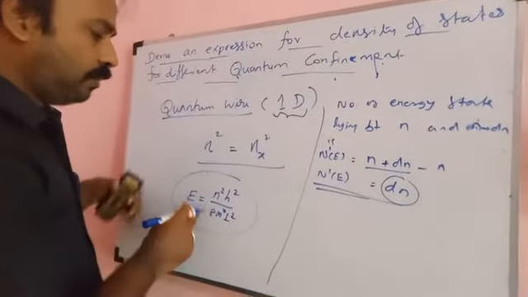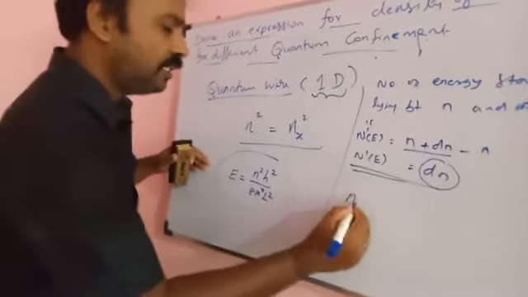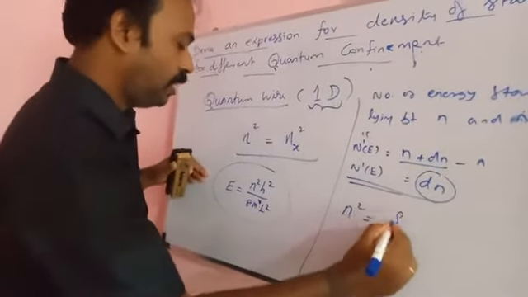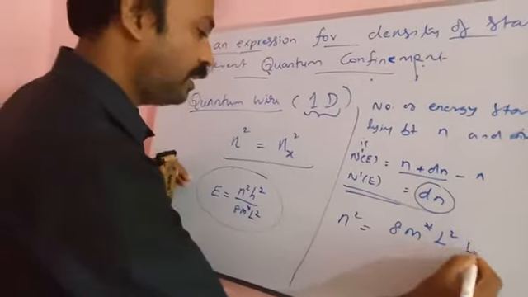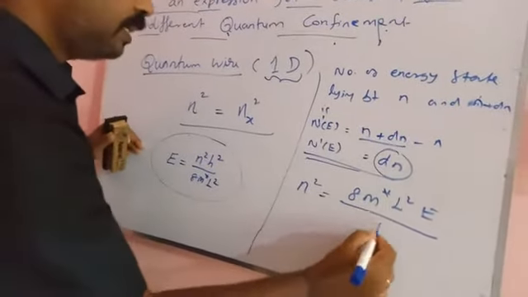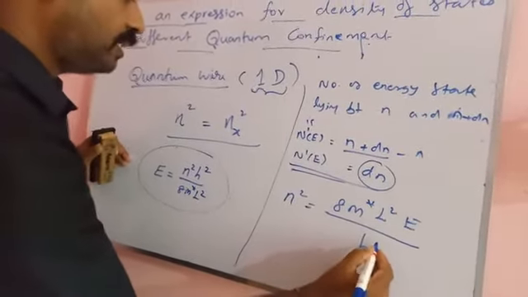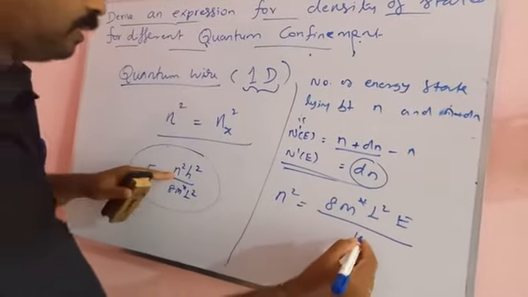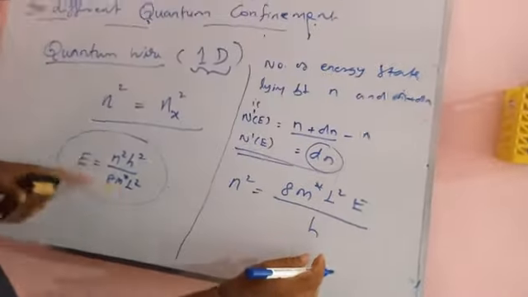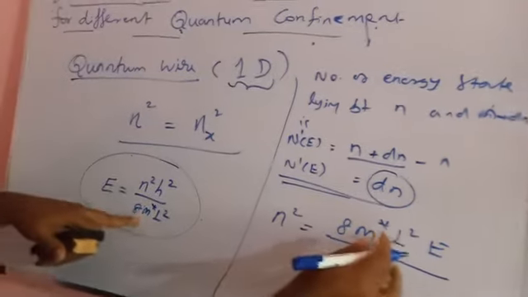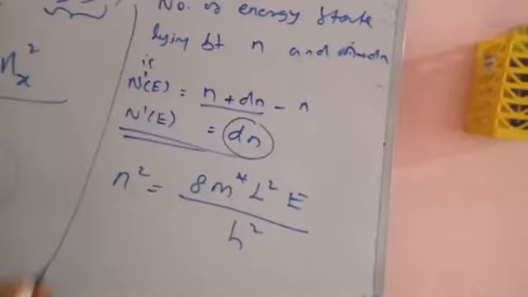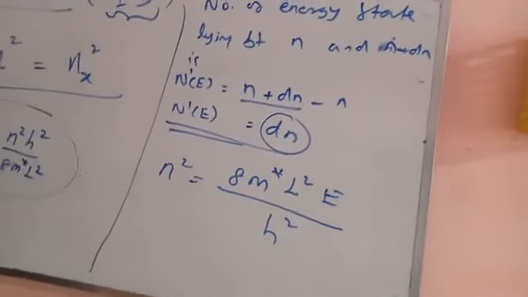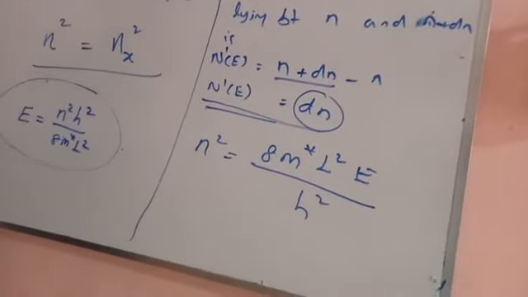Before that, we are going to find the value of n. n squared is equal to 8 m star L squared E divided by h squared, with all the other values in the numerator. Then we are going to differentiate.